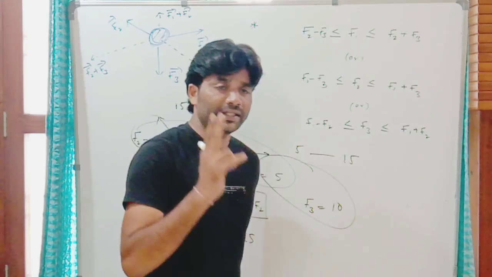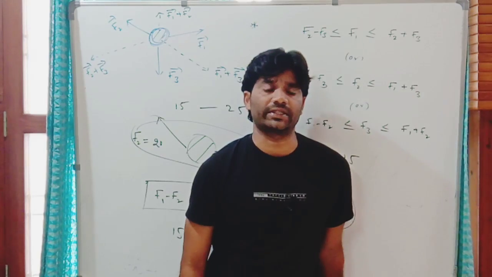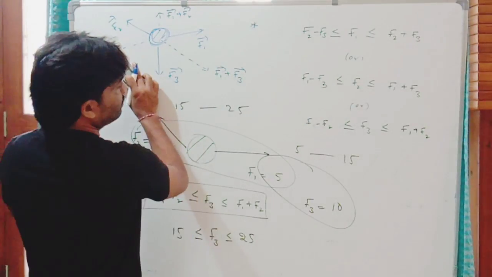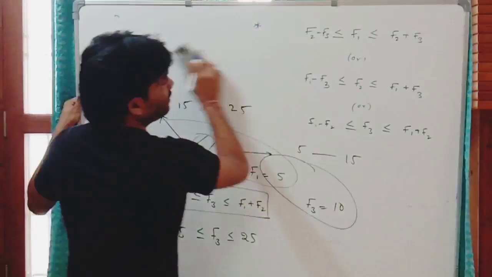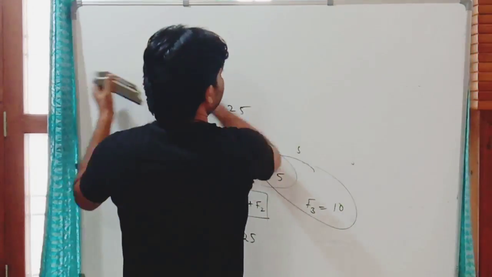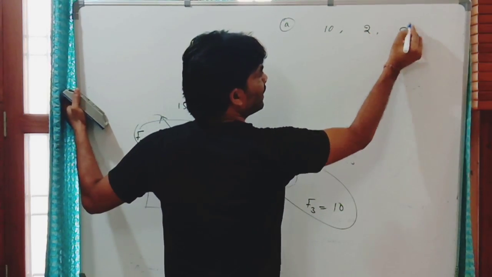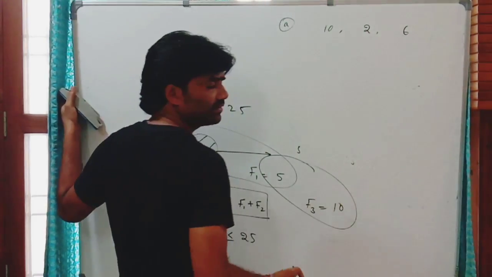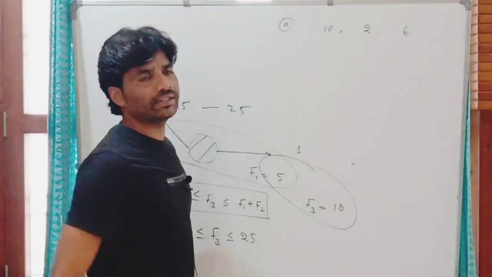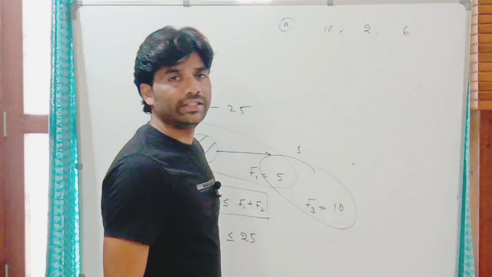The third force magnitude must be in the range of the magnitude of the resultant of the other two forces. Remember that. That is the condition. So I will give a few sets of forces. Set A: 10, 2, 6. Can this set of three forces keep the system in equilibrium?